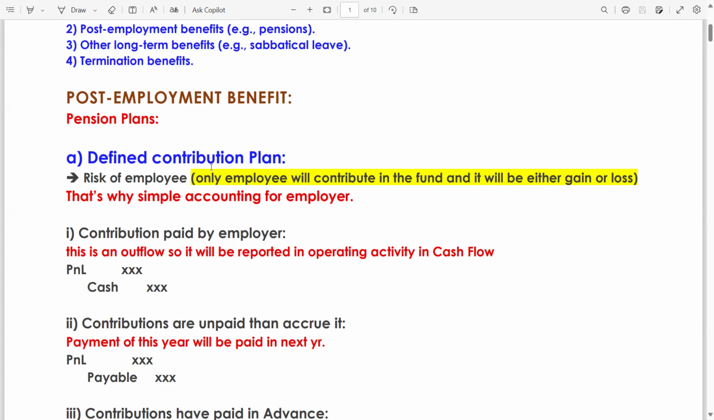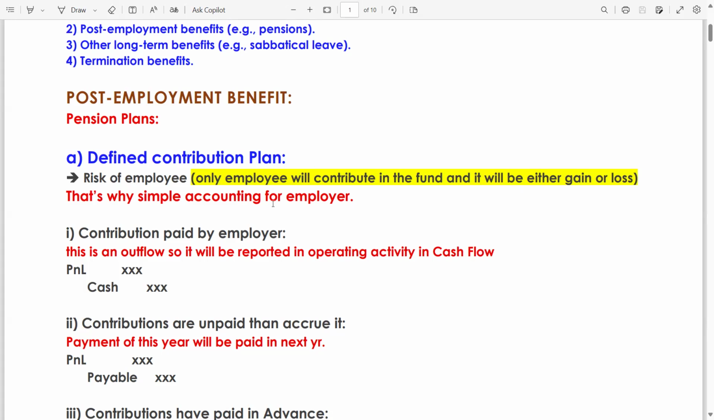Let me give you an example. Let's say you are going for an interview in ABC company, and in that company they don't have any kind of plan. So now you can ask whether they are going to offer any pension or any kind of retirement benefit. Now the employer tells you that we do not have any plan, but if you want a better future after retirement, then you can start funding from your own. Now the risk is from your own end. Let's see it: risk of employee. Only the employee will contribute to the fund, and it will be either gain or loss.